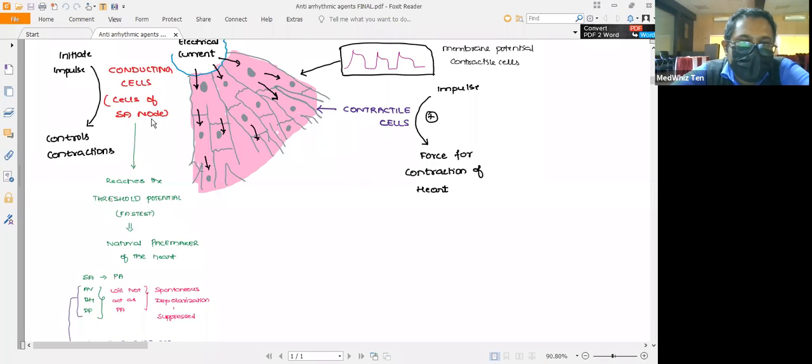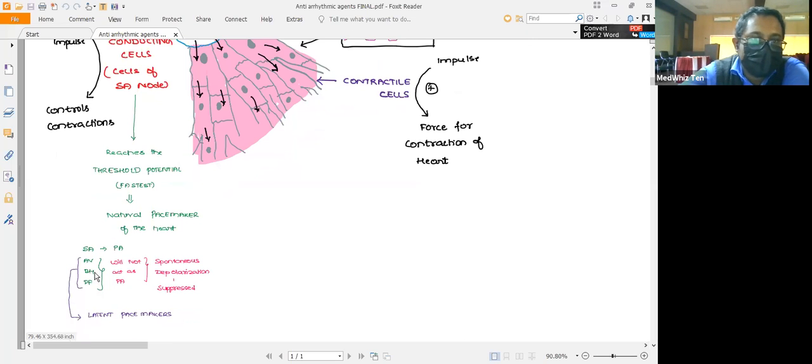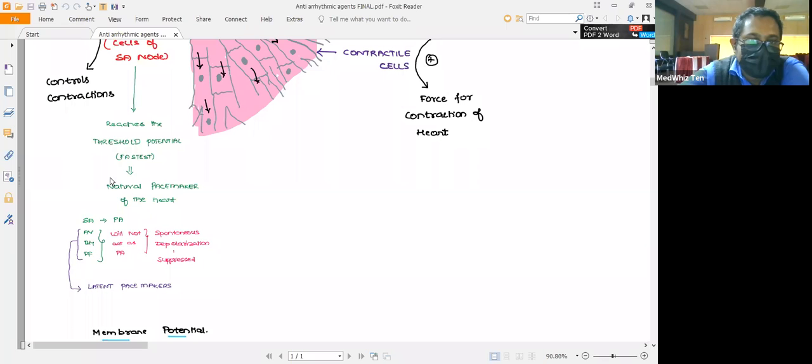So among the conducting cells which are able to generate impulses, the fastest threshold potential reached by the conducting system is shown by the SA node compared with the other conducting cells. So here you can see that the natural pacemaker in the heart is the SA node. The SA node is called the pacemaker, and the rest, the AV node, the bundle of His and the Purkinje fibers,